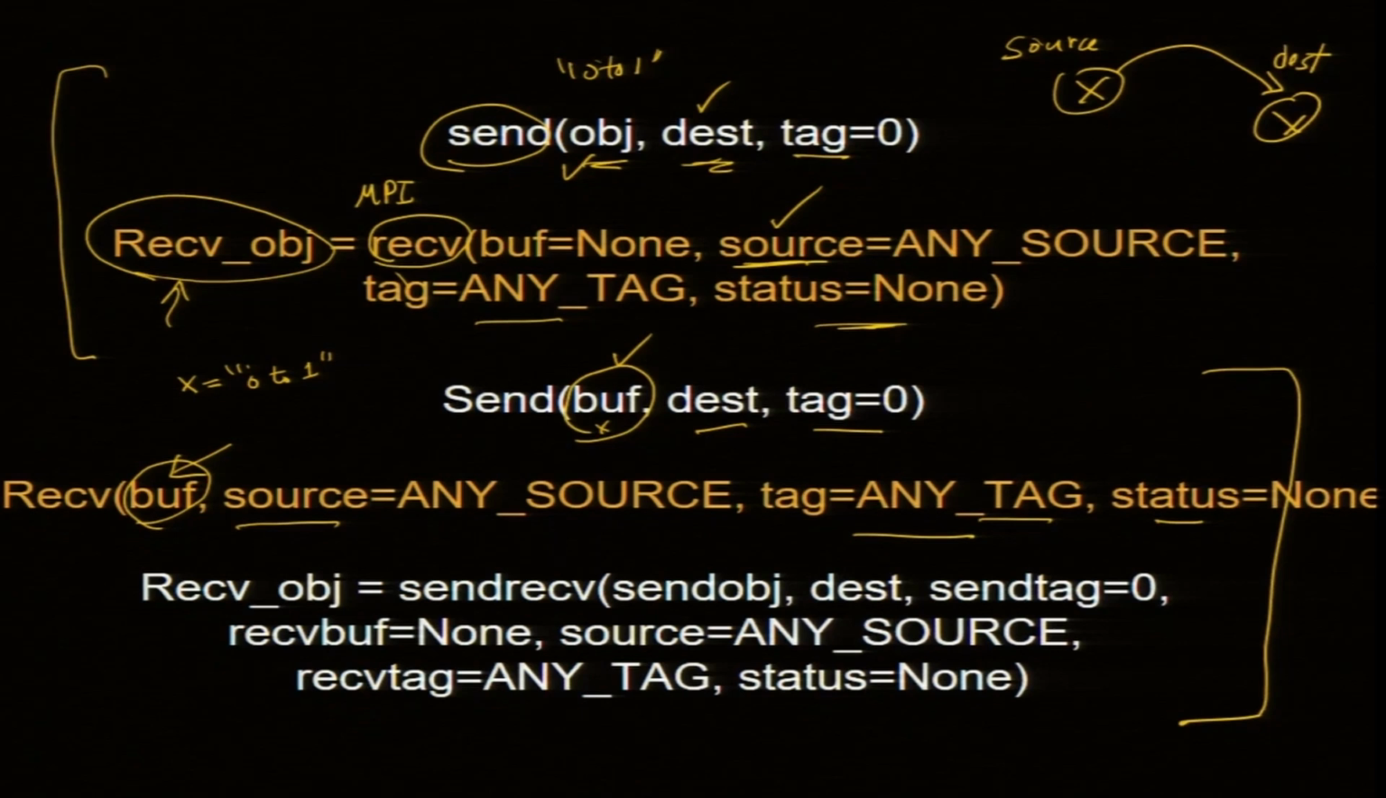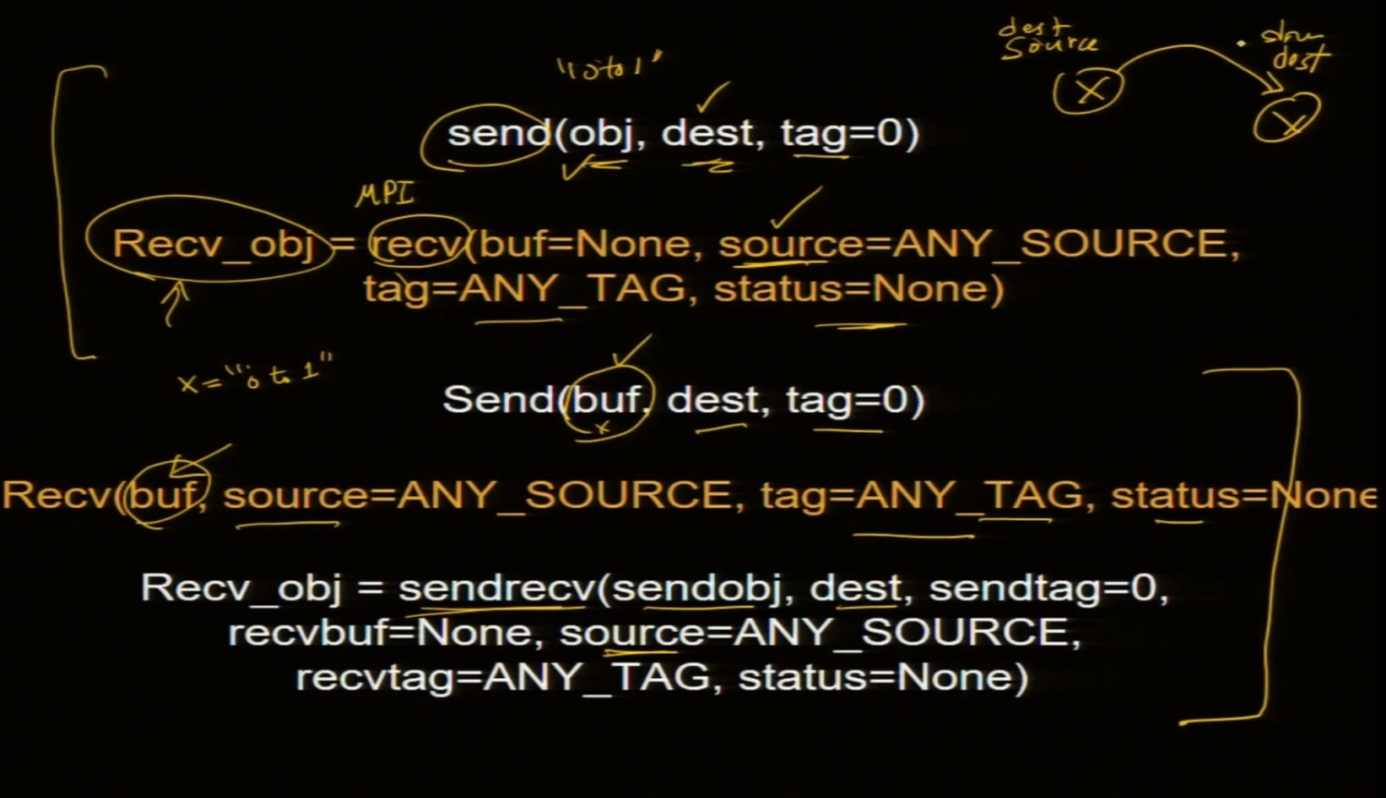There is another function which can do receive and send together. This is called send receive. So, you need to give the send object, what is to be sent, where you want to send, the destination, and the source, where I want to get it from.